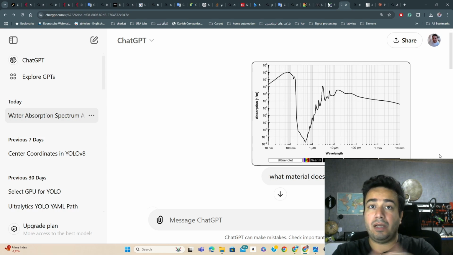Then I wanted to ask another chatbot, but unfortunately I do not have ChatGPT Plus, so I cannot really ask a lot of questions. So I wanted to generate something. I wanted to ask if it can generate the spectrum, for example, in the visible or infrared area of a specific material. For example, I don't know, like PVC. So you are familiar with PVC.